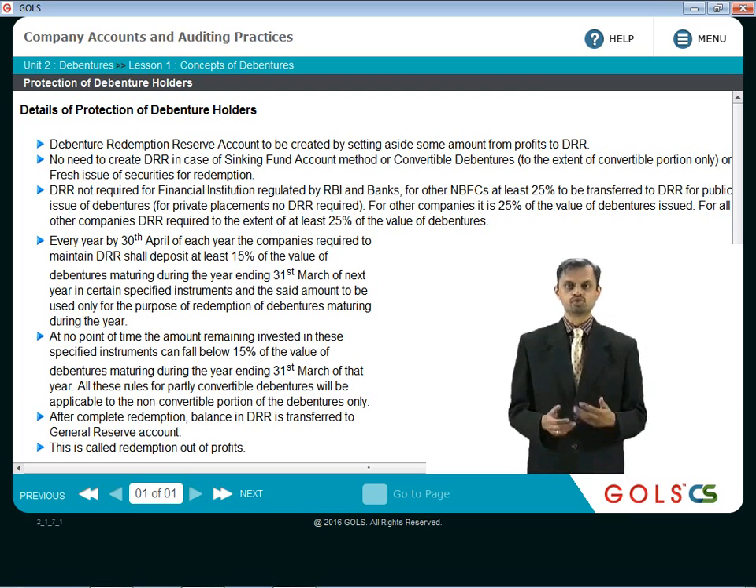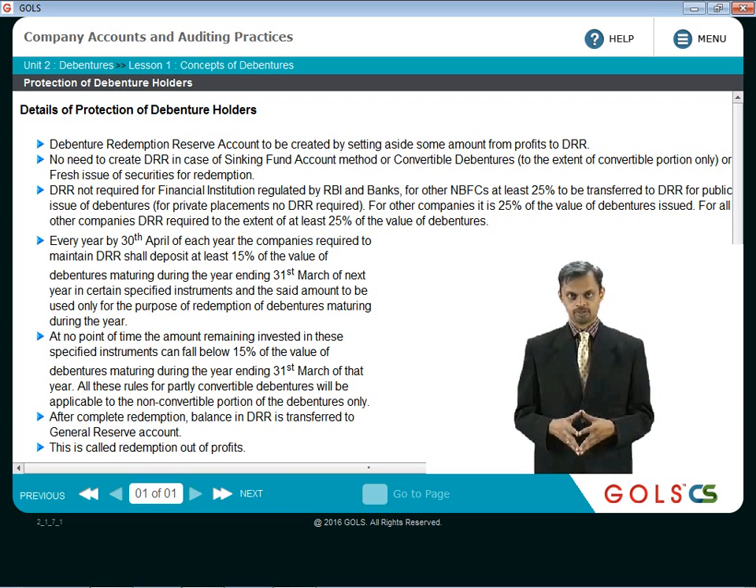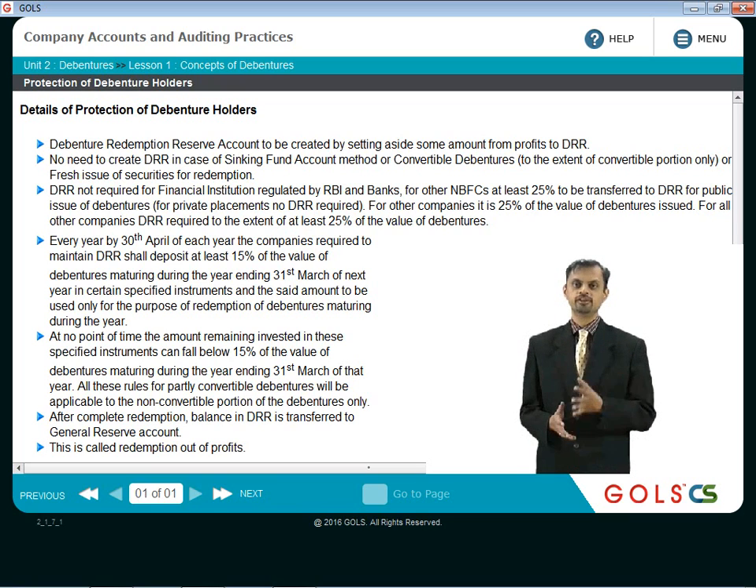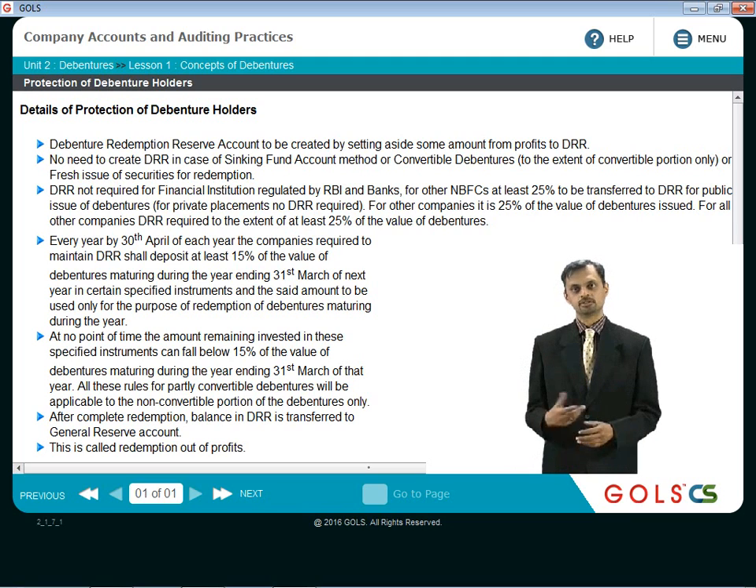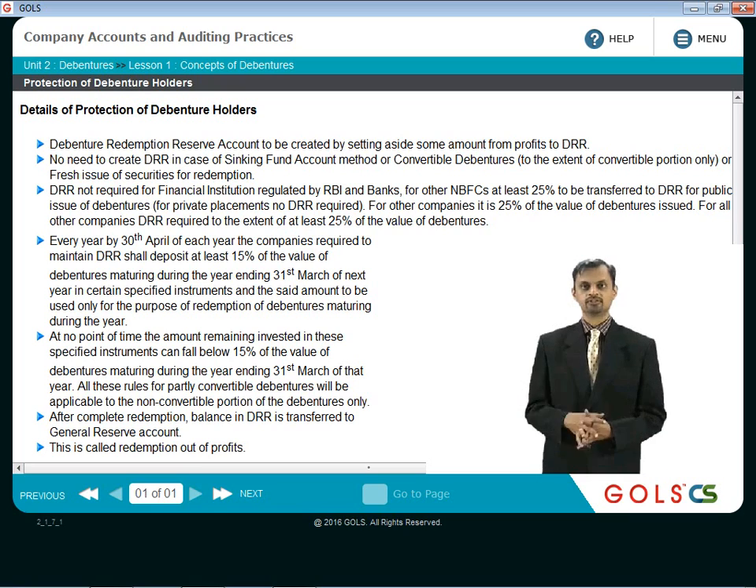Or when a fresh issue of securities is happening for the purpose of redemption, that means new funds are coming into the company, and hence in that case there is no need for DRR. So in all these cases the DRR is not required, but otherwise, in any other case, the DRR has to be created as an appropriation of profit. Now obviously the next question is how much DRR has to be created. That is what the next slide talks about.